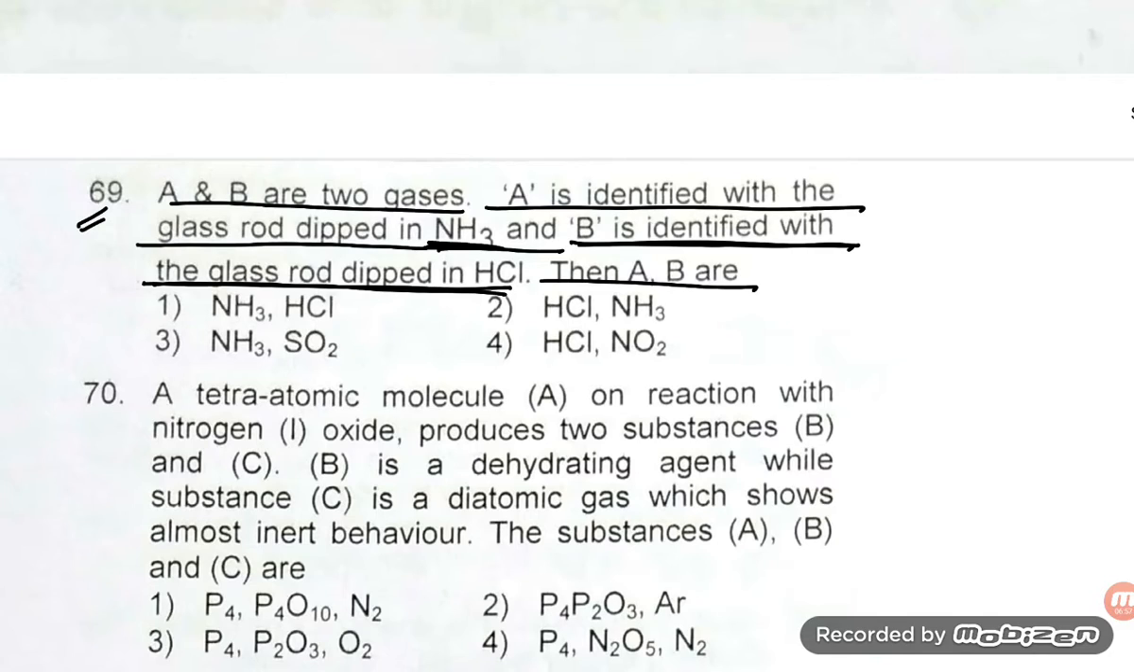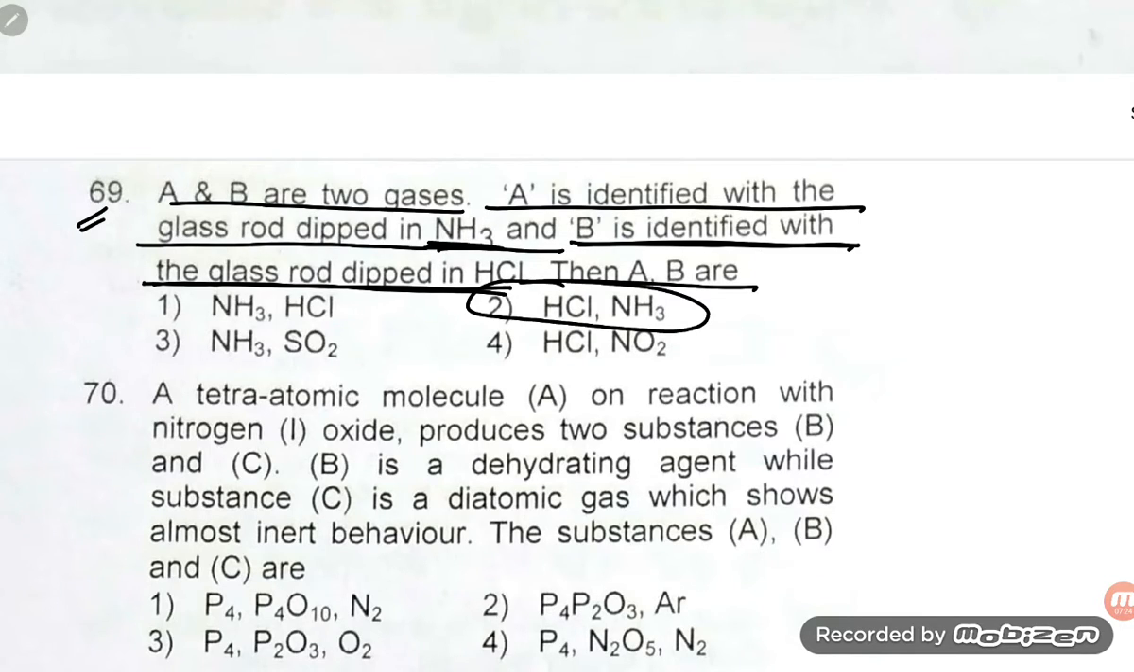White dense fumes of NH4Cl will be formed in case of what, student? In case of HCl. So what could be the A and B, student? A will be HCl and B will be NH3. So these are our gases, ABr2 gases.